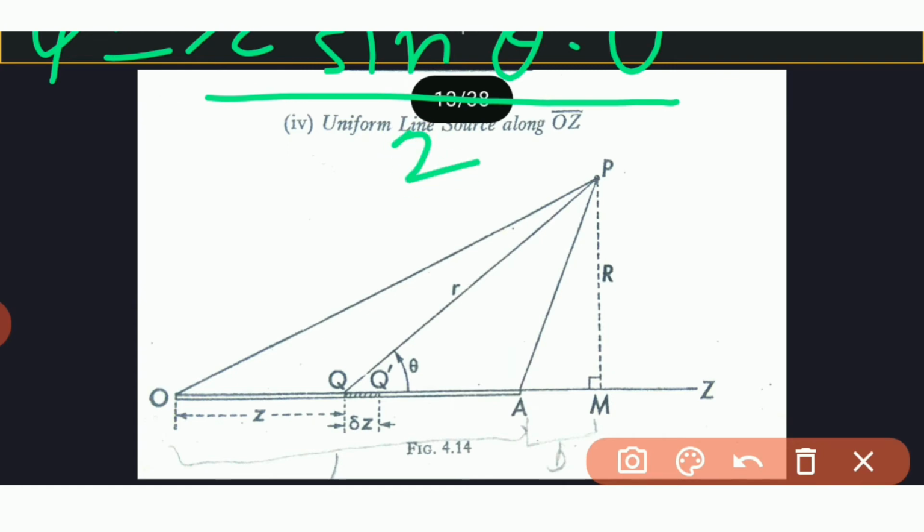And case second is psi of r theta is equal to m cos theta.